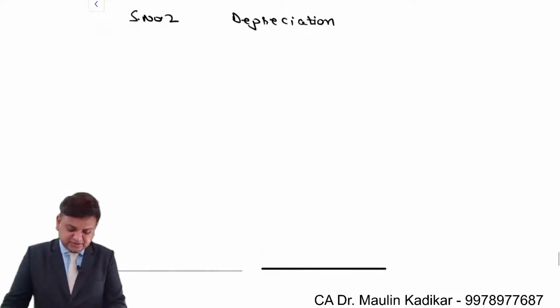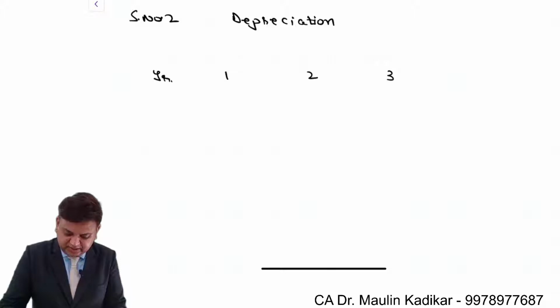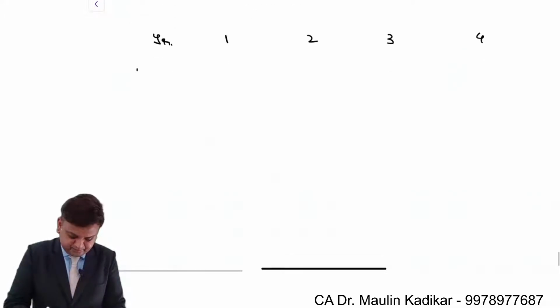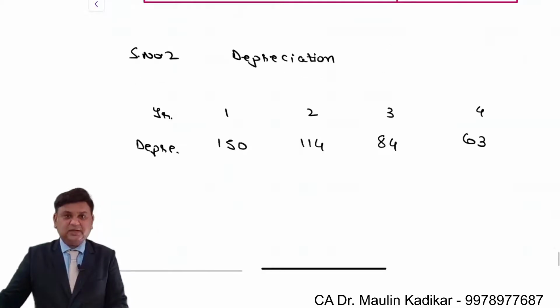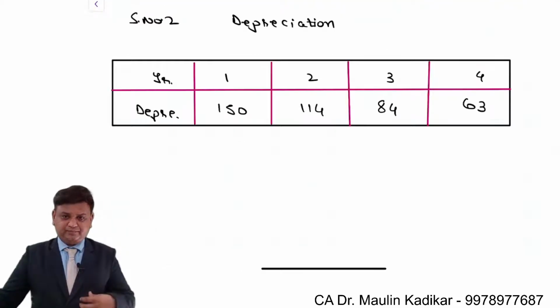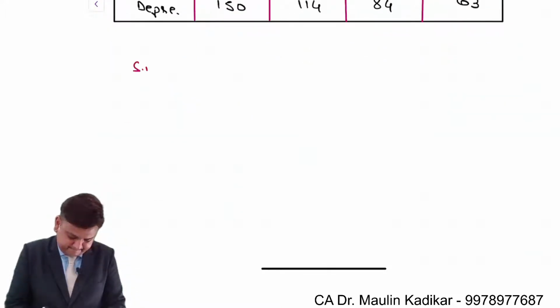So please write down answer depreciation. First year, second year, third year and fourth year. Depreciation first year 150 lakhs, second year 114 lakhs, third year 84 lakhs and for the last year it is 63 lakhs. Write down depreciation. Step number 3, terminal cash flow.